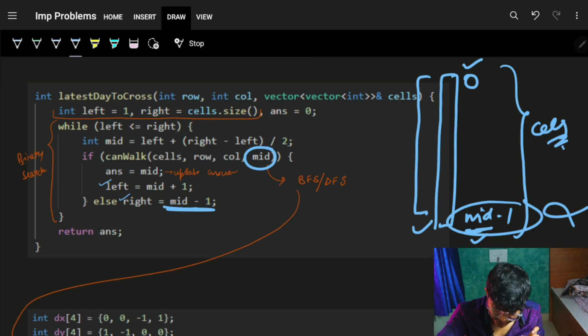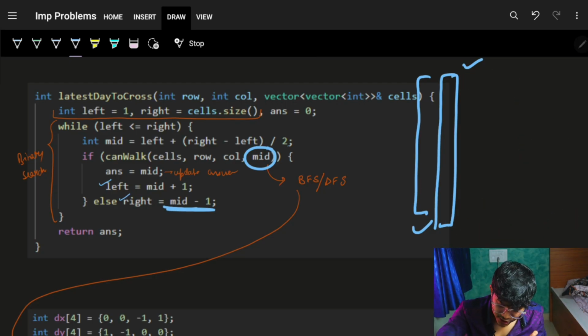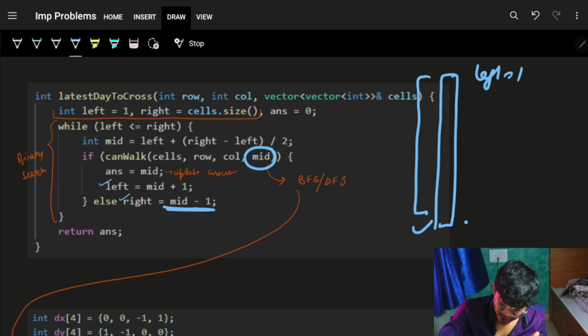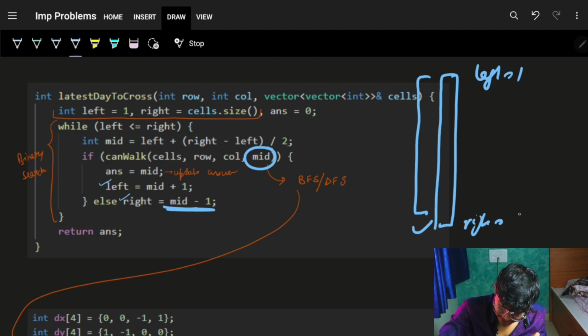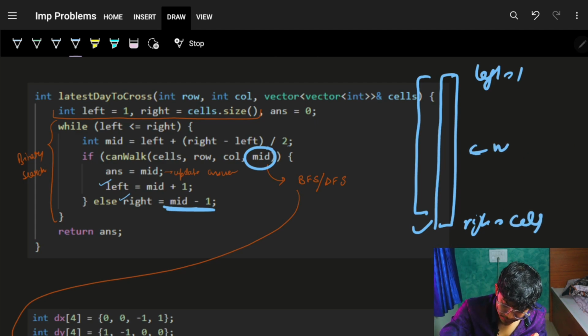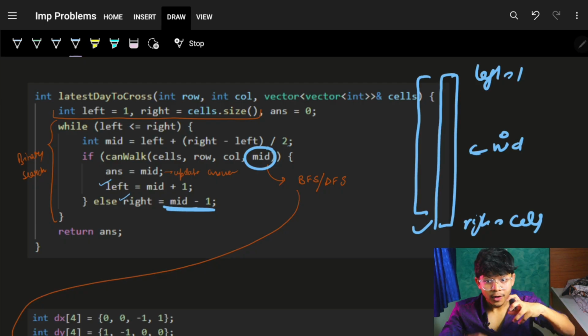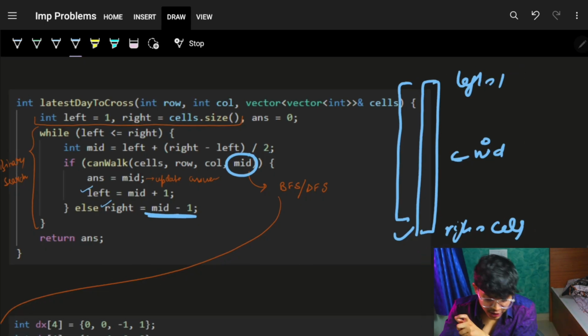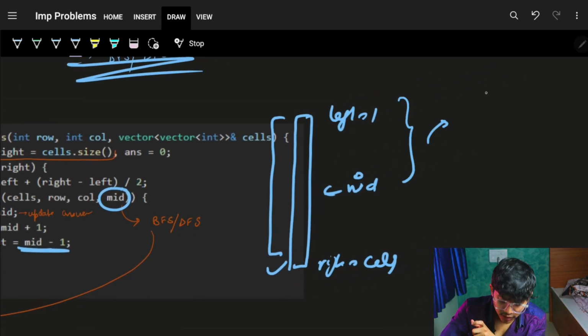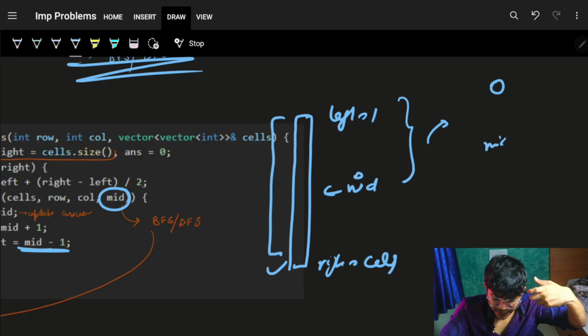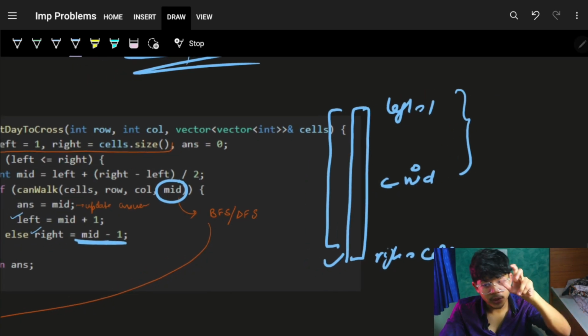See, when I'm showing this, I was doing a binary search from left to right, where left is 1 and right is cells. Now as I did a mid, my mid will point somewhere here. For trying out in the actual array of cells, I have to convert it from 0 to mid minus 1, but in the binary search I'm doing it from 1 to mid.